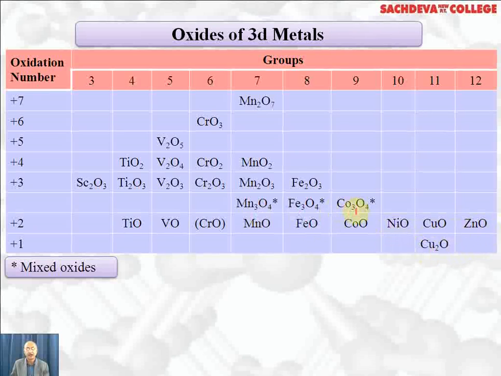So the starred ones are mixed oxides. These are the oxides formed by 3D transition series. Here, in highest oxidation state, these are acidic oxides. Whereas lowest oxidation state are basic oxides. And intermediate oxidation state are amphoteric oxides. Amphoteric means acidic as well as basic. This point you can keep in mind that in highest oxidation state, transition metal will form acidic oxides. In lowest, they will form basic oxide, and in intermediate, they will form amphoteric oxide.